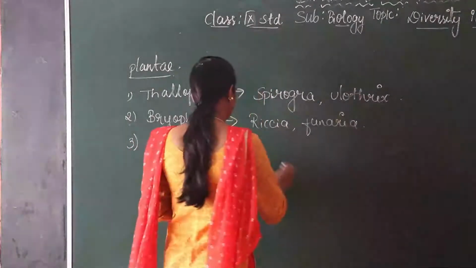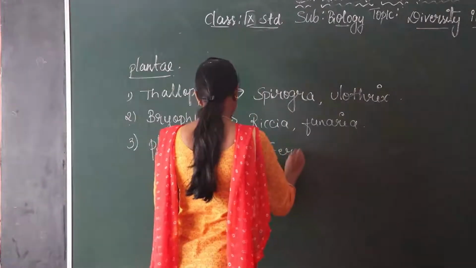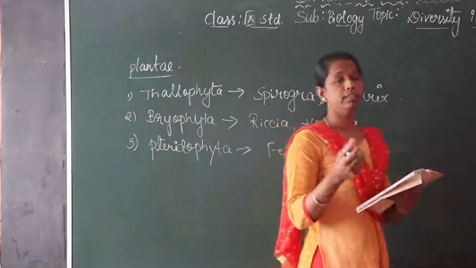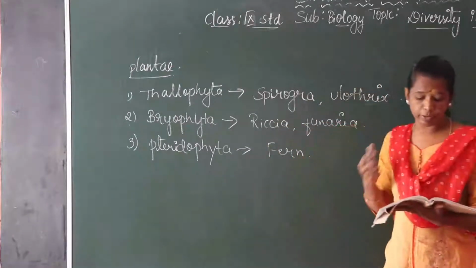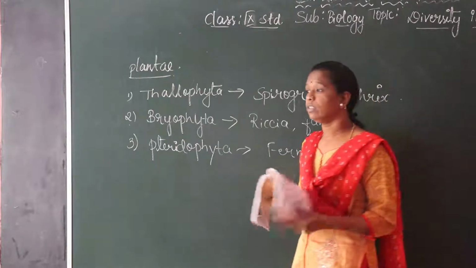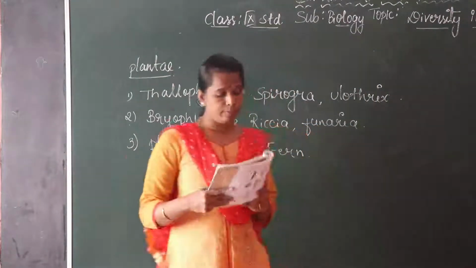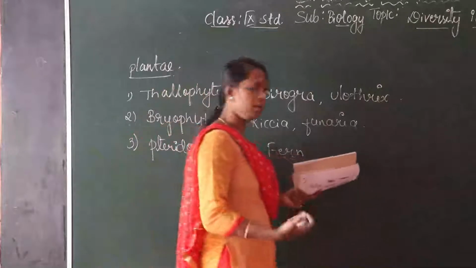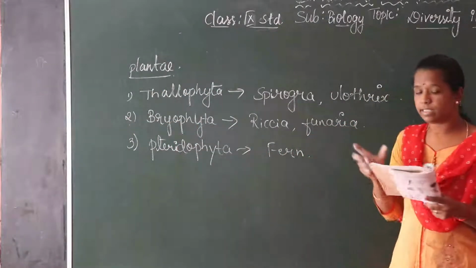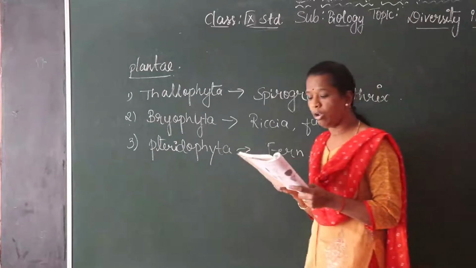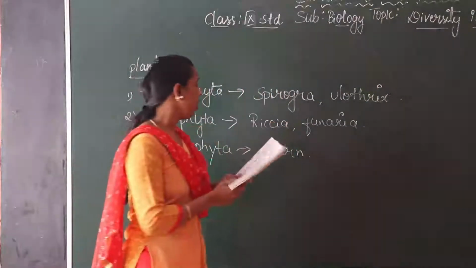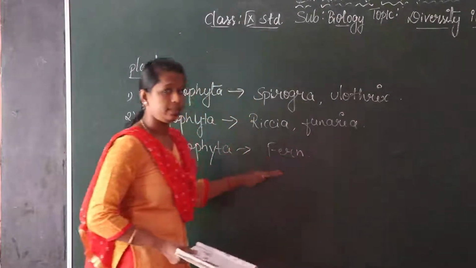For example, fern. You know fern, it may be used in the decorative purposes also. So it may be sown, that is it will be grown by seed also. So they are reproduction taken by seeds also. It consists of an embryo along with the stored food. We can see the initial group of the embryo in this fern group.